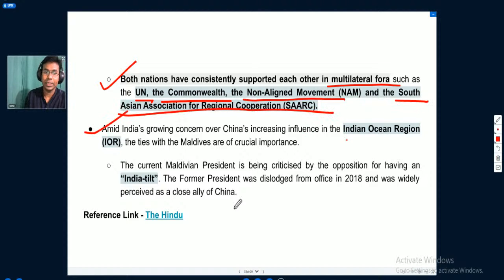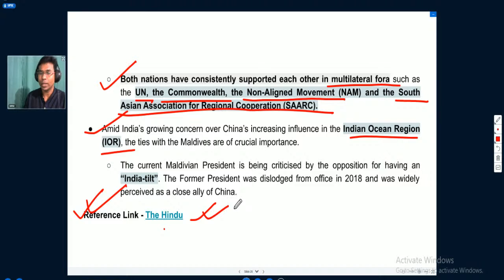Then there is India's growing concern over China's increasing influence in the Indian Ocean region. China is being more assertive in the Indian Ocean region and is aggressively pushing its national interest. So India wants to counterbalance that by having greater cooperation with its neighbourhood countries. If you want to learn more on this news item, you can follow this reference link from The Hindu. This is a very important topic from the mains perspective.